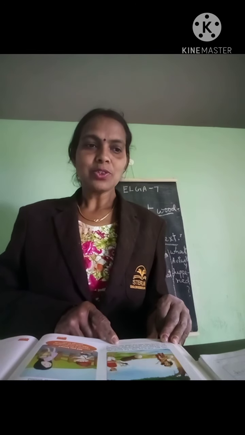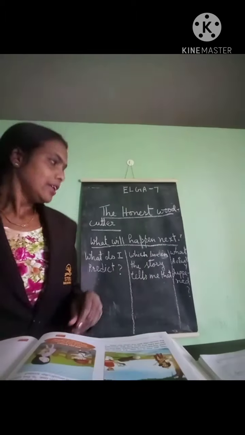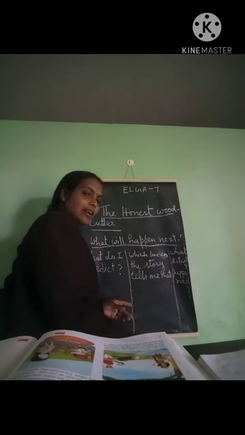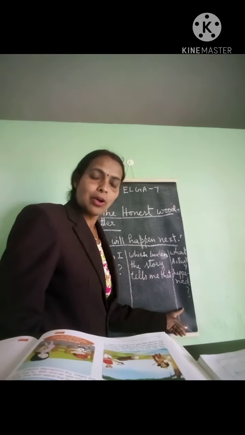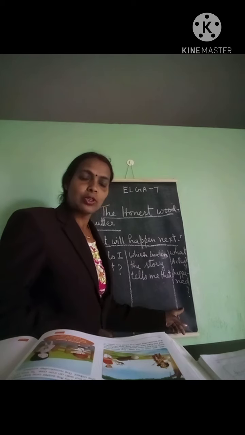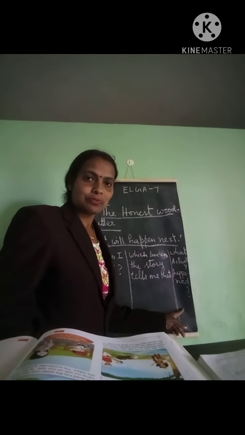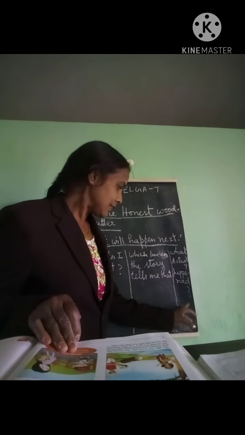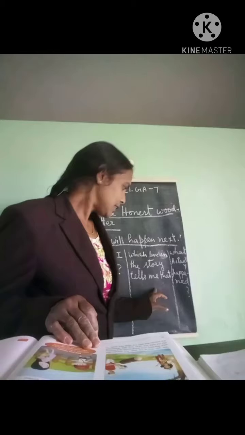So this is the story. So what actually happened in the story? He did not accept the other axes. He accepted only his own axe. He said that this is mine, and when they showed the golden axe or the silver axe, he refused to take them. You can write your own answer in this column, what actually happened. And here you have to write.